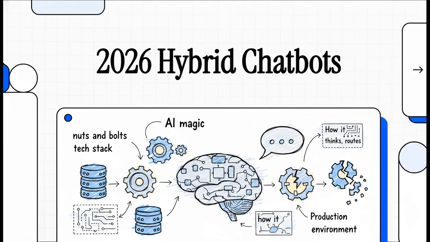Welcome to The Explainer. Today we're cutting through the hype and demystifying how modern AI chatbots are actually built. We're moving way past the so-called magic of AI to look right under the hood at the pragmatic, nuts and bolts tech stack of a 2026 production environment. So if you want to know how the systems you interact with every single day actually think, route, and, well, occasionally break, you are in the exact right place.